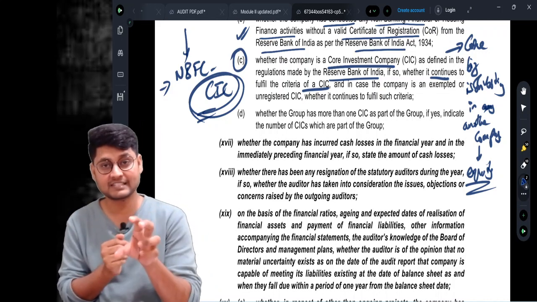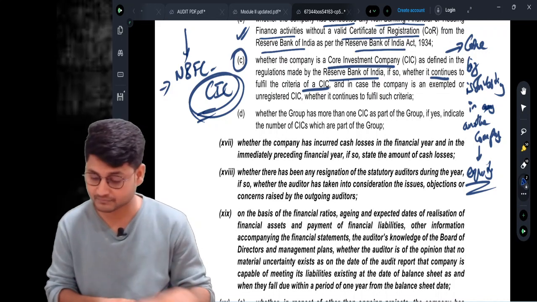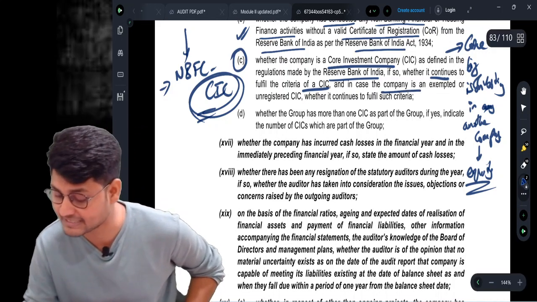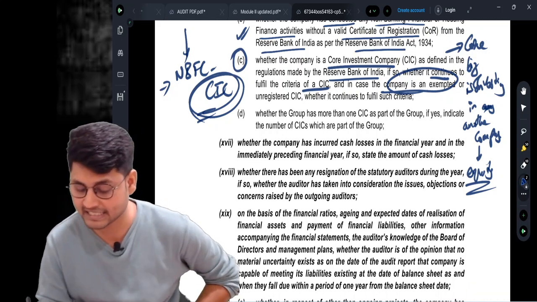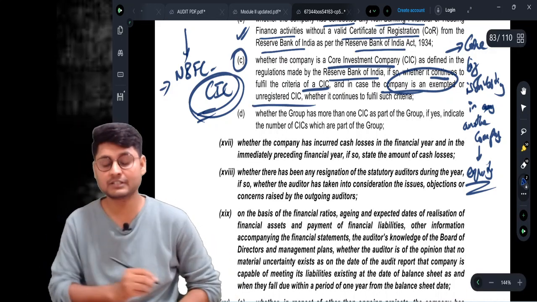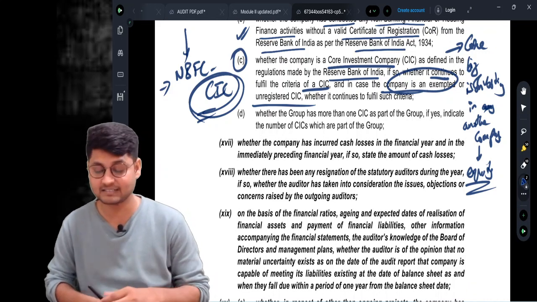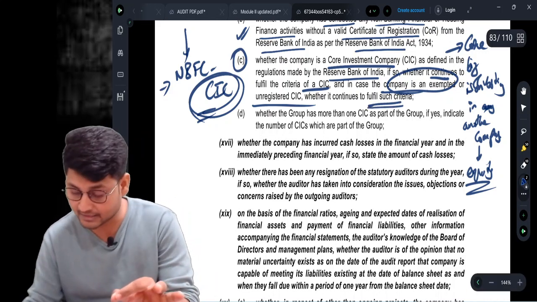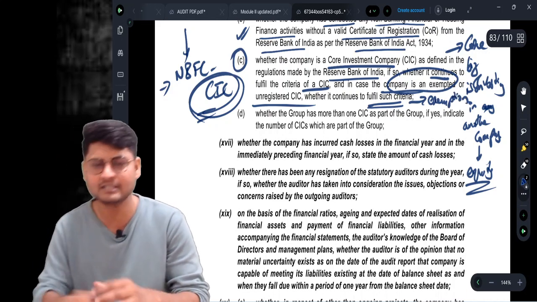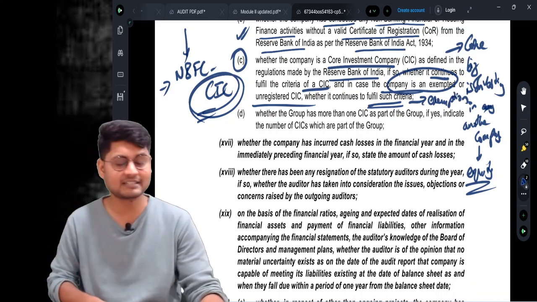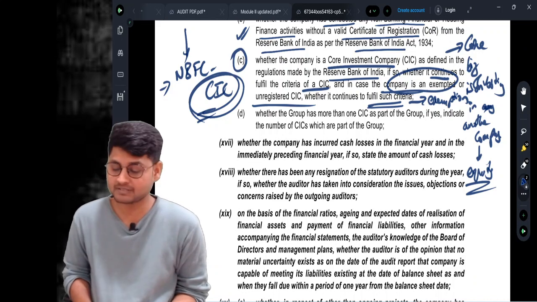Exemptions of CAC, and along with this you need to report what? In case the company is an exempted company, which is not required to take registration as CAC, which criteria? Exemption criteria. This is not required for examination purposes.